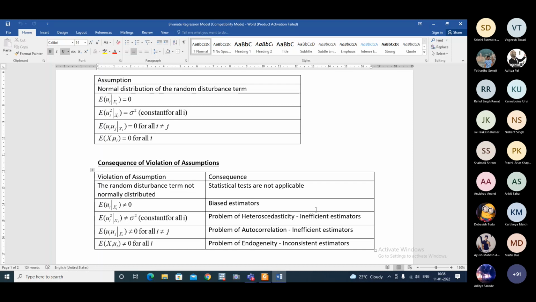But here we will do it the other way, because these assumptions are about the random disturbance term U. And as we were discussing yesterday, U is unknown. We don't know U. Rather, we get an estimate of U, that is U hat, from the sample.